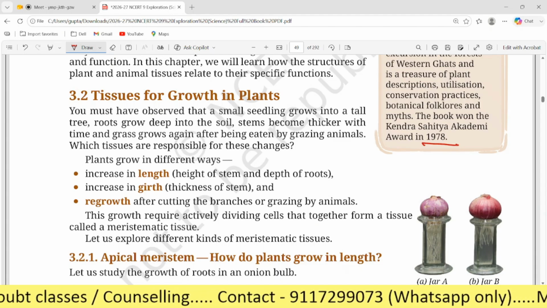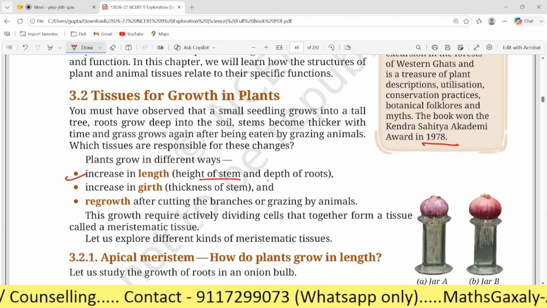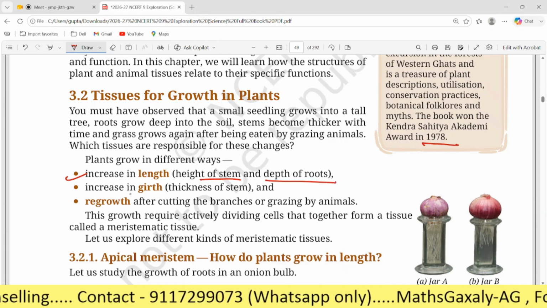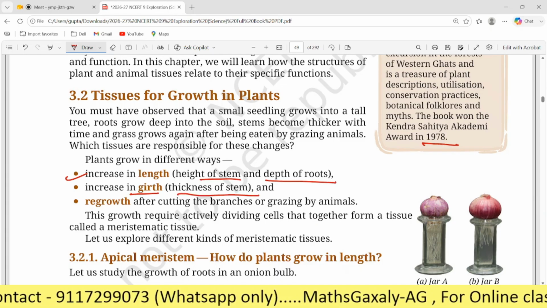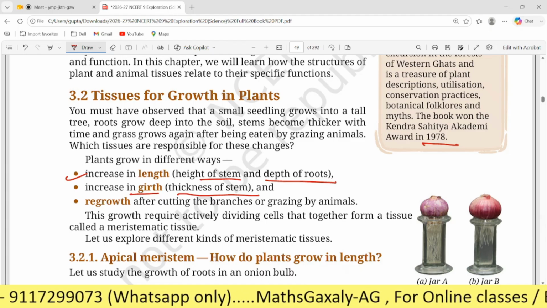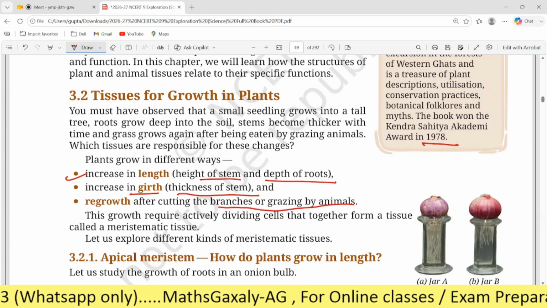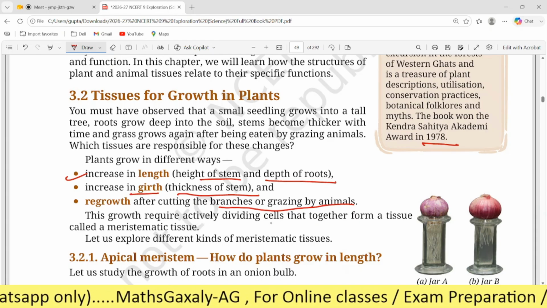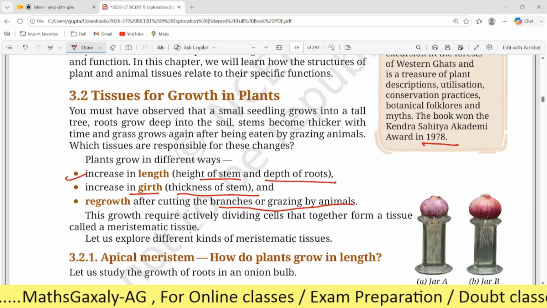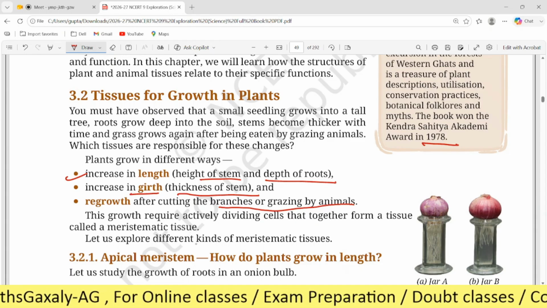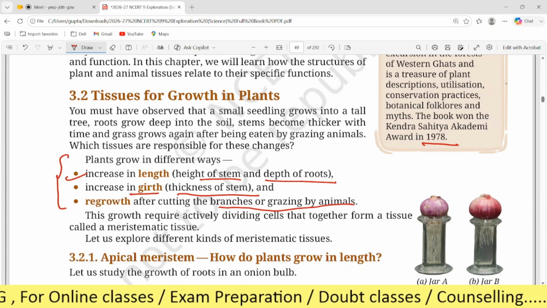So here it is saying, plants grow in different ways. Increase in length, that is height of stem and depth of root, and increase in breadth, meaning thickness of stem. So plants increase mainly in two types. The third one is regrowth after cutting the branch or grazing by animals. This growth requires actively dividing cells that together form a tissue called meristematic tissue. Let us explore different kinds of meristematic tissues. First, note down these points.